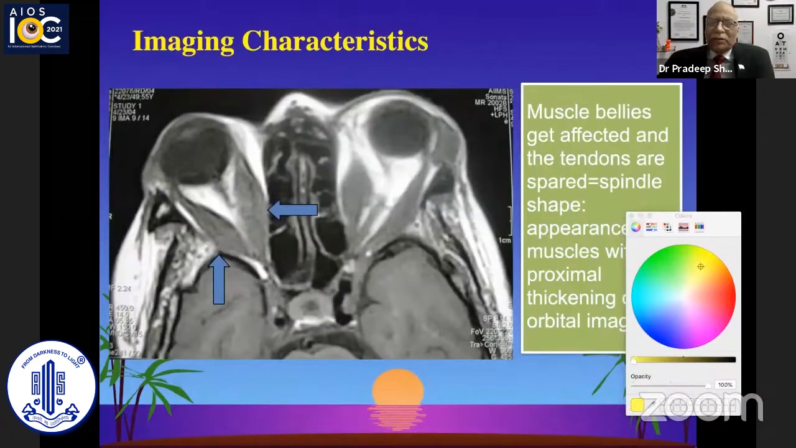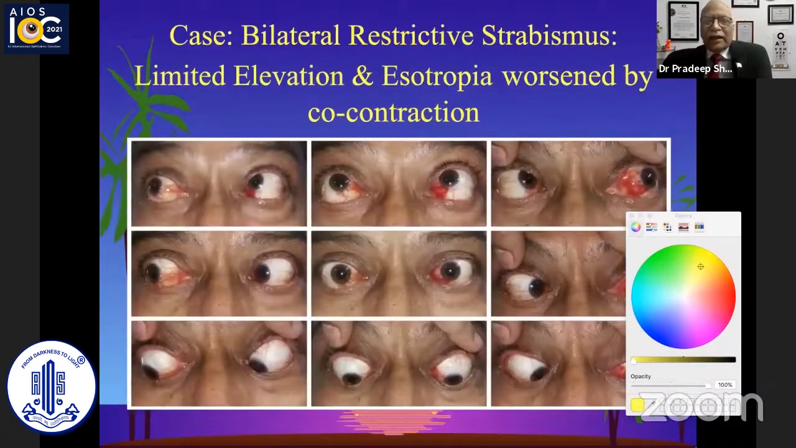We all know that the major problem is with the extraocular muscles, and these are the reasons why they may be causing proptosis as well as thyroid optic neuropathy or even strabismus by itself. This is an individual who had come to us. He has a bilateral restrictive strabismus. There is a limited elevation and a marked esotropia, and the interesting part was that the esotropia is worsening in up gaze, probably because of a co-contraction, just like what you have in Duane's retraction syndrome. The superior rectus is working against a tight inferior rectus, which causes an increase of the esotropia.